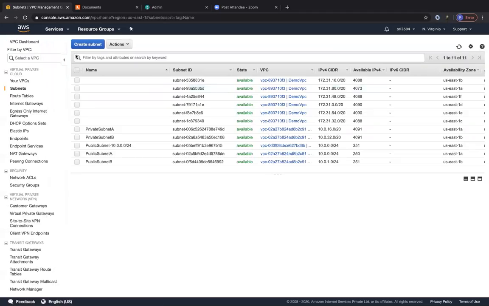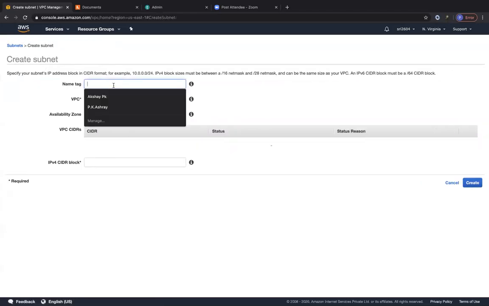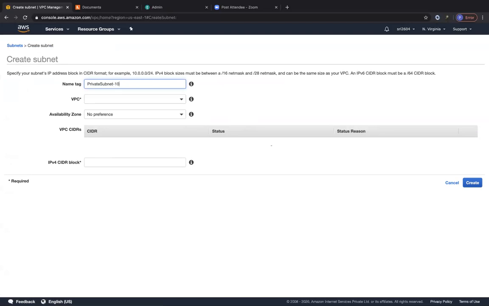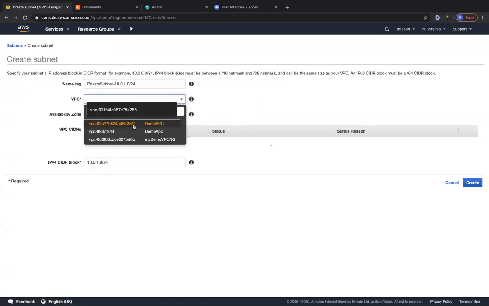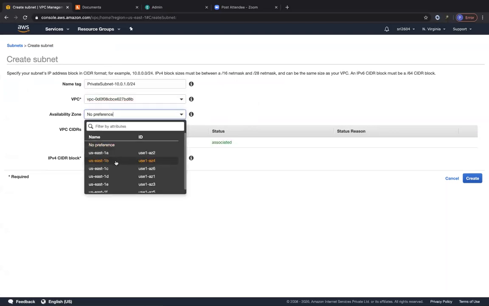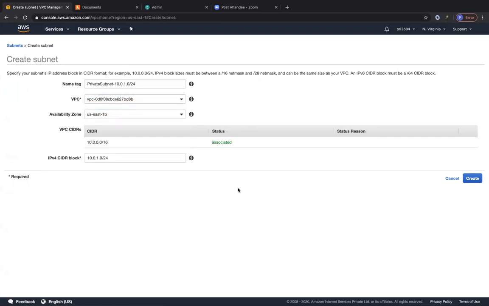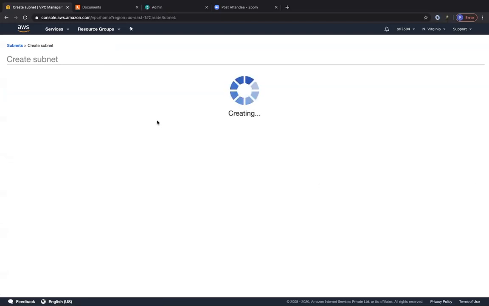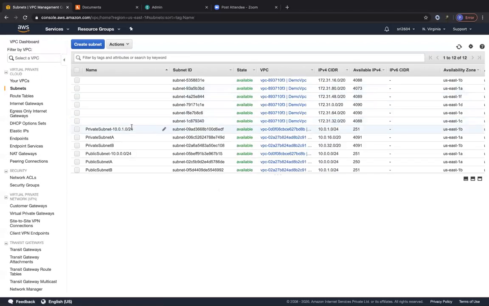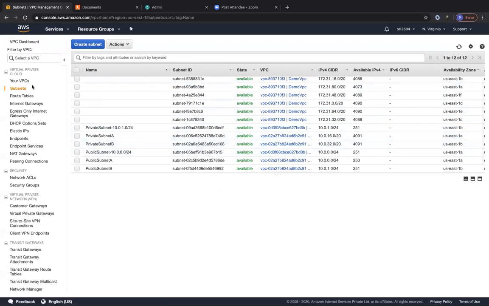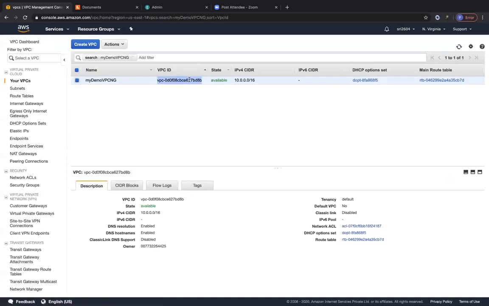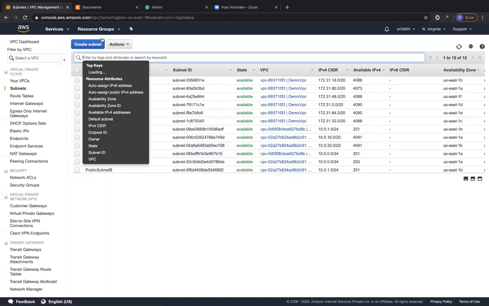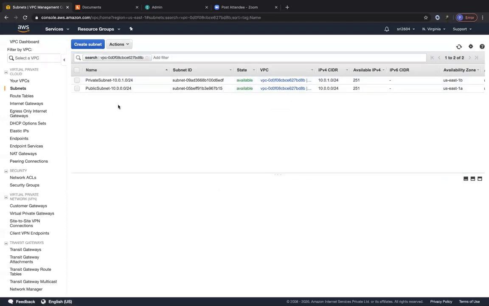So similarly, I'm going to create one more subnet called the private subnet. So I'm going to go ahead and give this the CIDR block range of 10.0.1.0/24, right? And for the VPC, I'm going to choose my VPC, and this time I'm going to choose US East 1B as my availability zone. So therefore, what we have right now, once we have created this, is a VPC that we have created, and then let's go ahead and filter based on that VPC over here and see. So let me copy the VPC ID and let me go to subnets. And let me just paste this over here. So you can see that we have two subnets over here.